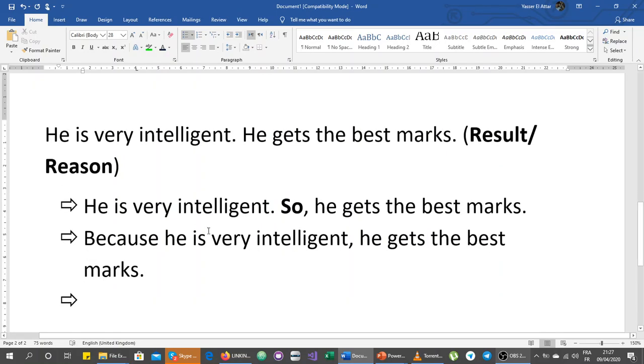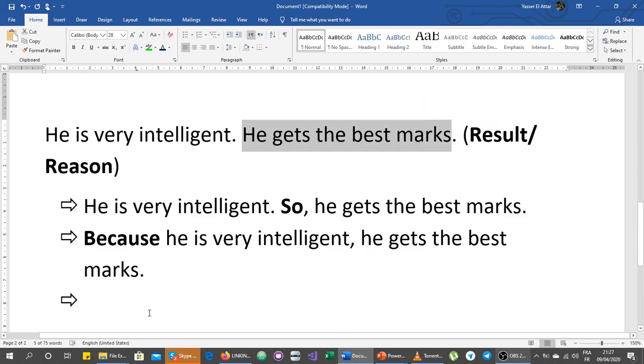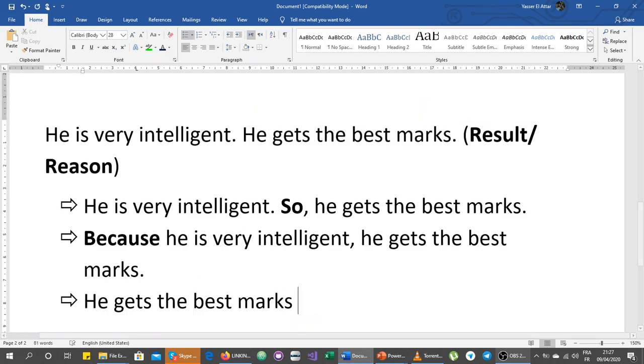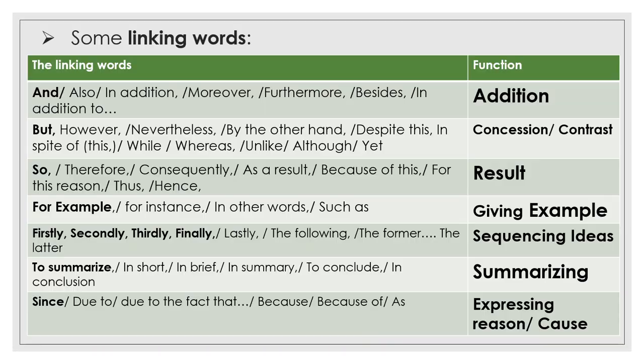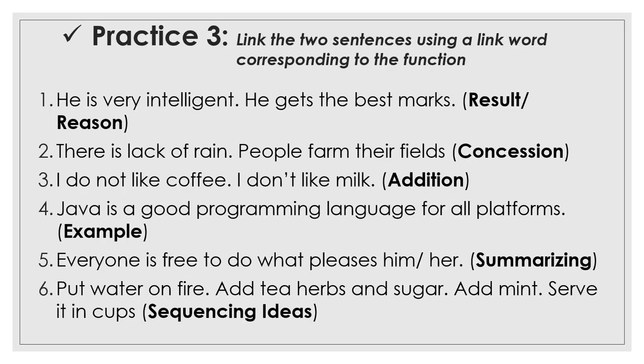Or we can switch it, which means we can change the positions. We can start with this sentence, then add because, the linking word to link between them, and then the other sentence. He gets the best marks because he is very intelligent. This is how you have to do the last exercise, practice number 3.